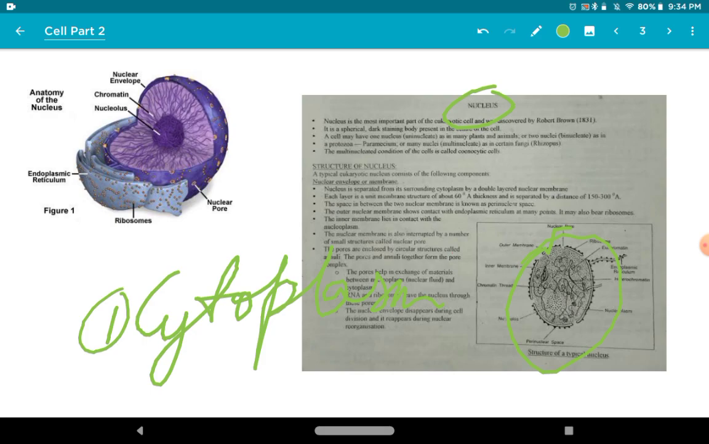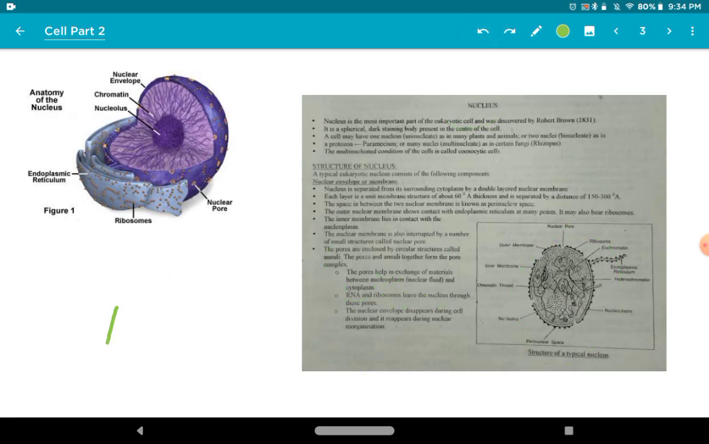Why was the nucleus living? Because the nucleus has its own cytoplasm inside it, which is why it survived. This is the cause that the nucleus was saved. So this is the most important part of the cell, cytoplasm.